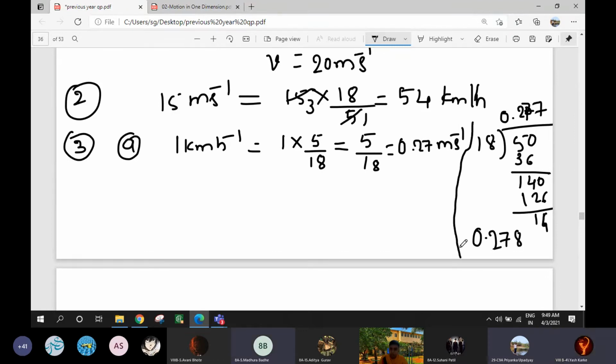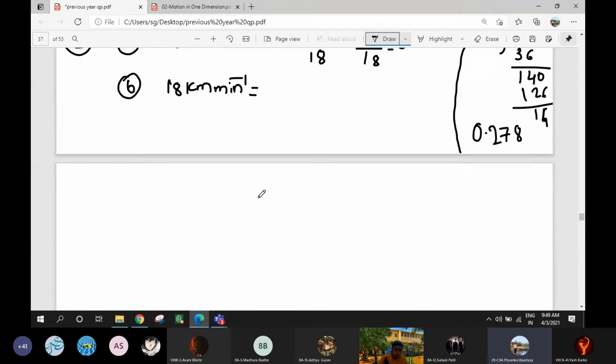Yes, miss. Second question. B question is 18 kilometer per minute. So what we will do, we will solve it here. Now 18 kilometer, we want to convert it into meter.